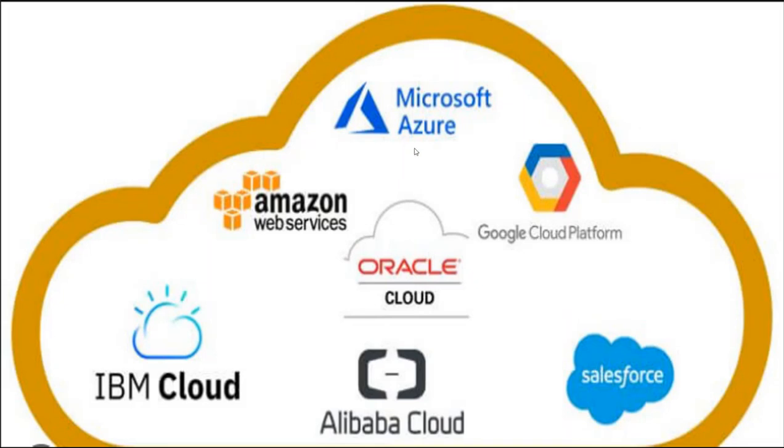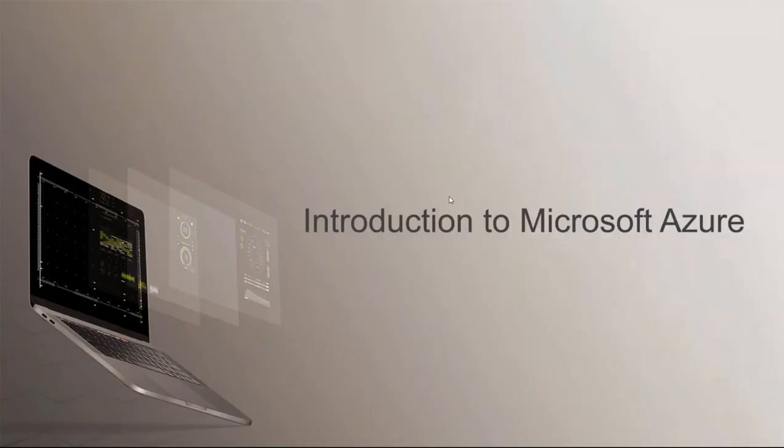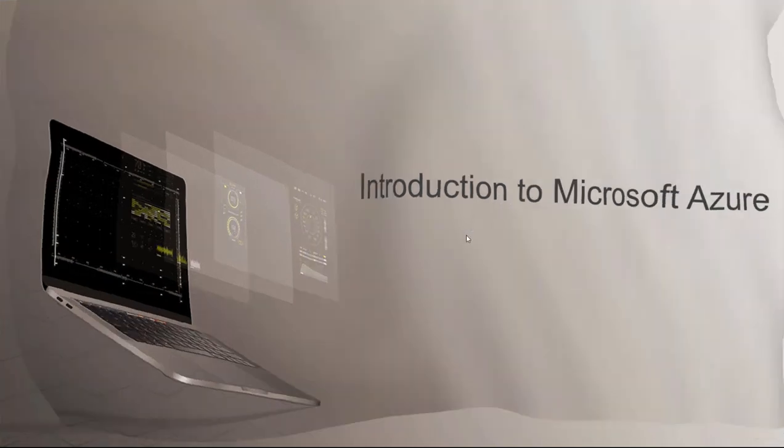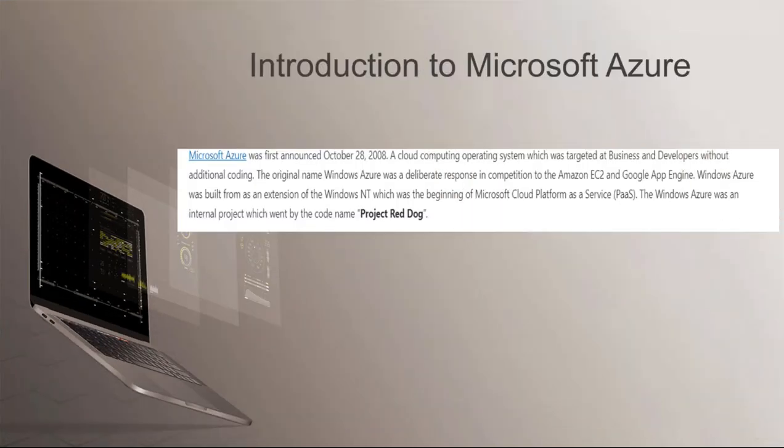Now, what next? We have something called Azure. Today we are going to cover what is Microsoft Azure and how it came into these terminologies. Microsoft Azure first came into picture on October 28, 2008. That is a long time back, right? It is a cloud computing operating system targeted at businesses and developers, without additional coding.